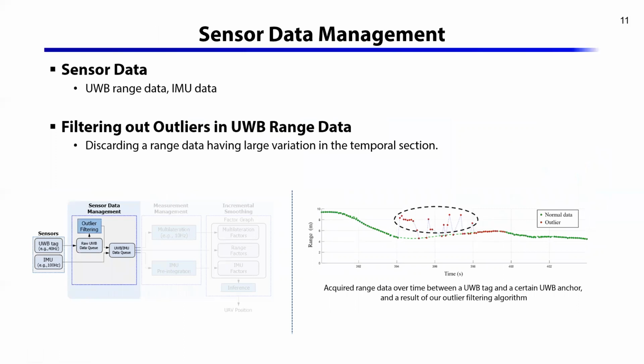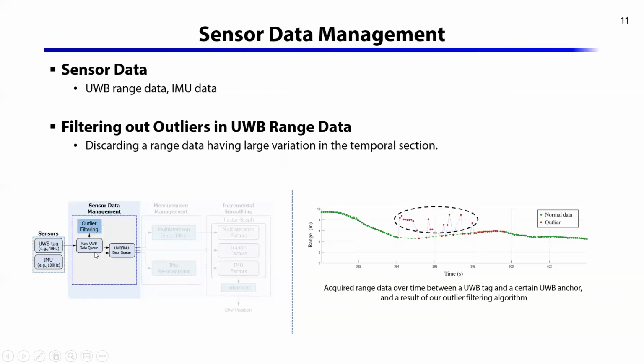As a sensor data, we get UWB range data and IMU data. The first, we get range data between UWB tag and UWB anchors in a round-robin manner. That is, a range between the tag and each anchor is acquired alternately. When it comes to the IMU data, we get several kinds of data, including linear acceleration, angular velocity, and optionally height. In the sensor data management part, raw UWB range data is stored in the queue named raw UWB data queue,